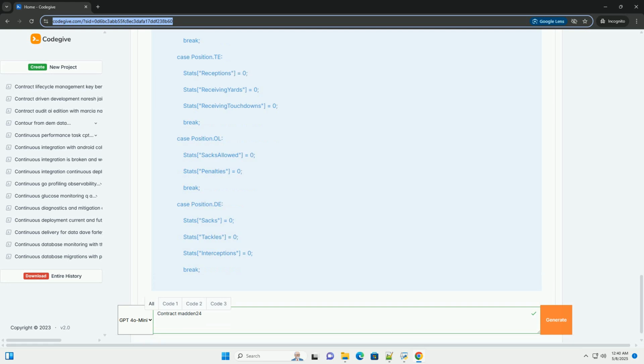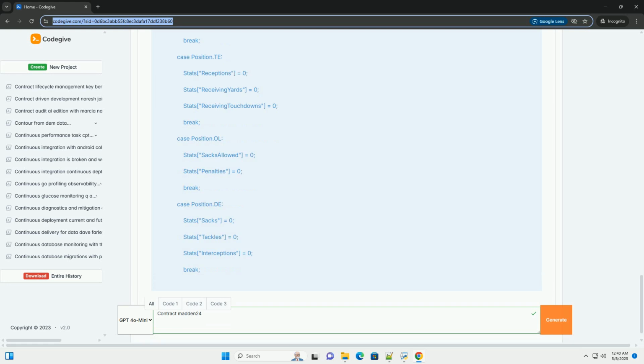Team.SignPlayer, handles signing a player to a contract. Checks if the team has enough cap space to afford the player's annual salary. If sufficient cap space is available, a new Contract object is created. The player's contract property is set to the new contract.